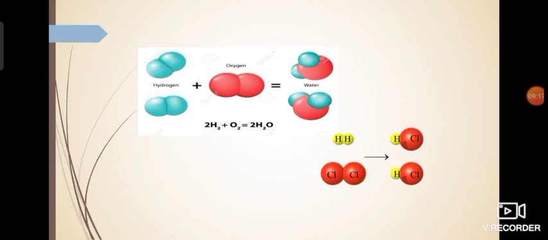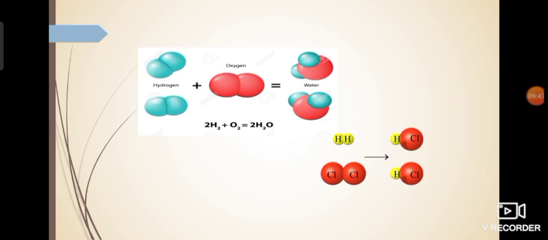Again, for the formation of hydrogen chloride gas, which is HCl, breaking of the old bond should take place, which means the bond between the hydrogen atoms should break and the bond between these two chlorine atoms should break. Then the first hydrogen atom will combine with the first chlorine atom, and this is HCl. Then the second hydrogen atom will combine with the second chlorine atom, this is another molecule of hydrogen chloride gas.